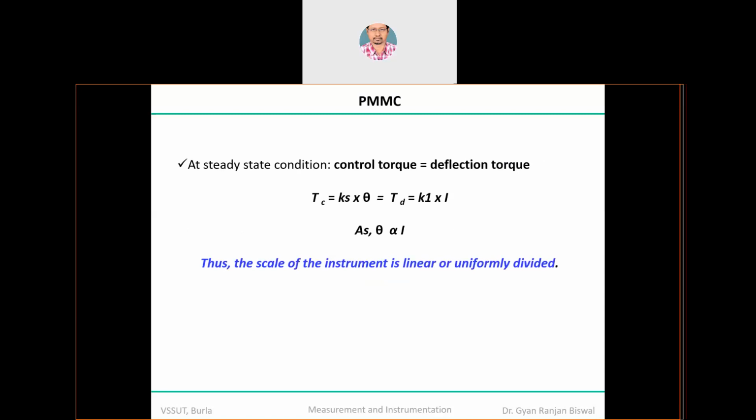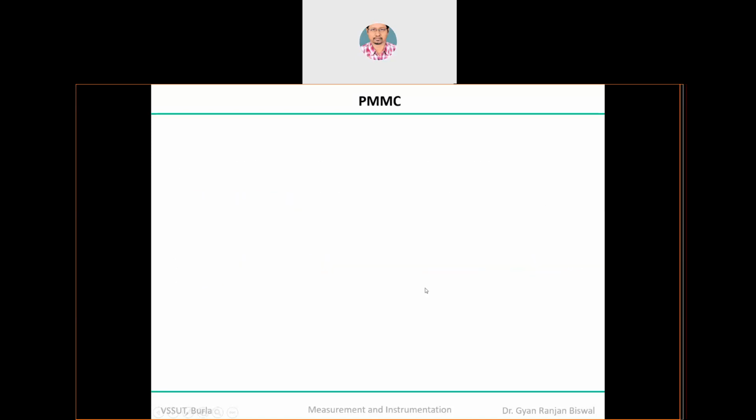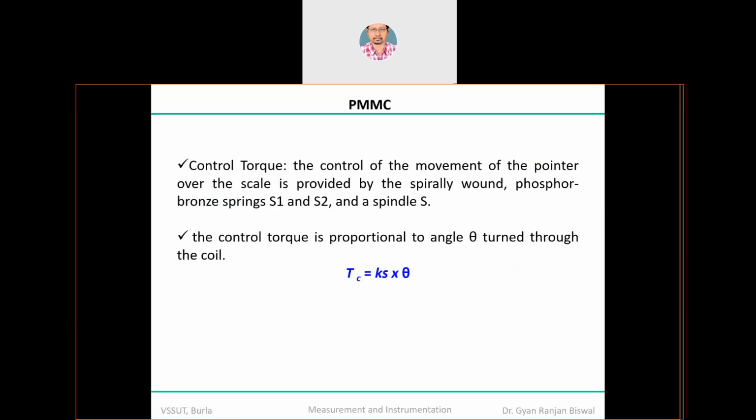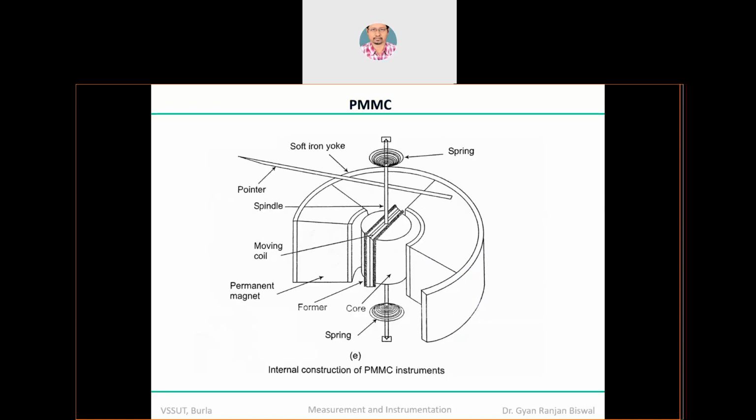Theoretically. Practically, what problem you will face, we'll talk a little later. So that is the reason why it is used for secondary measurement purposes. Clear? Now the question comes. I already told you that for the damping purpose, whenever you apply this control, to achieve the control we will do it with the help of eddy current damping. Now, what is the impact of temperature? Because ultimately these coils are made of copper, clear, and copper is experiencing temperature.